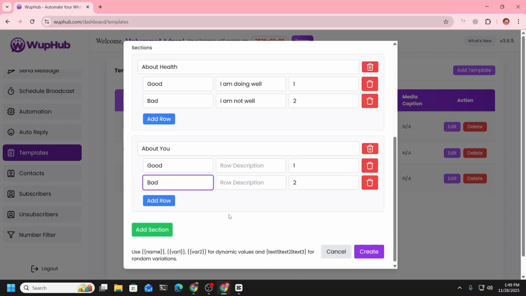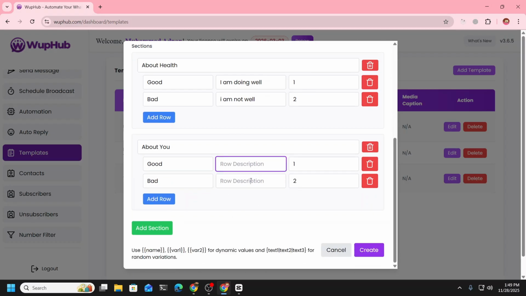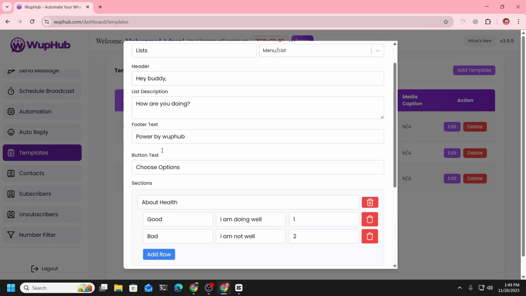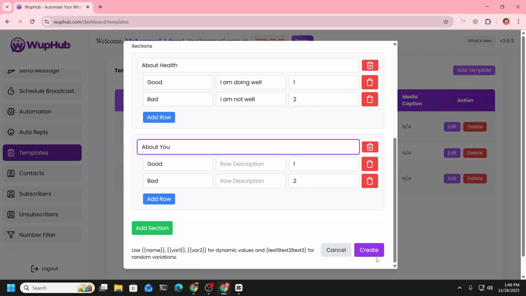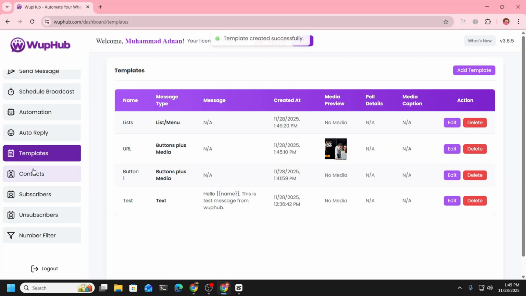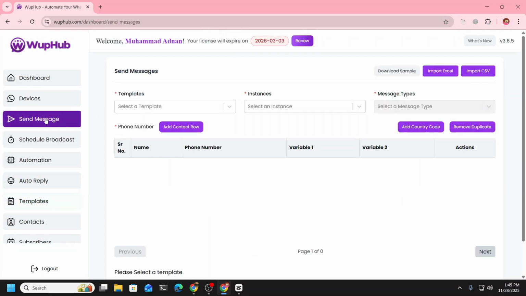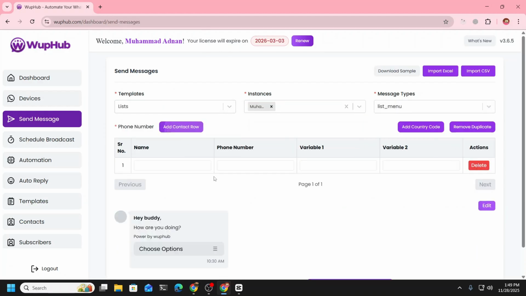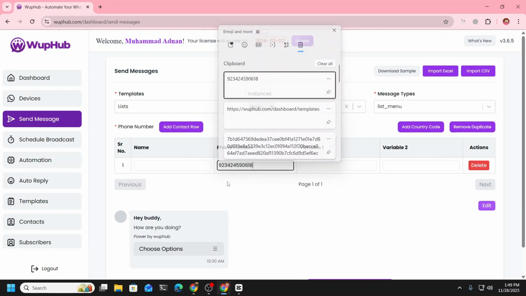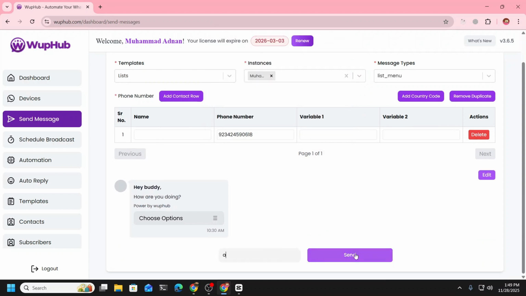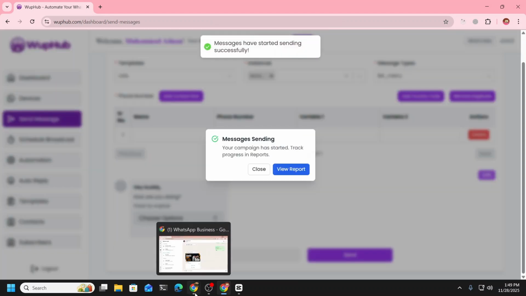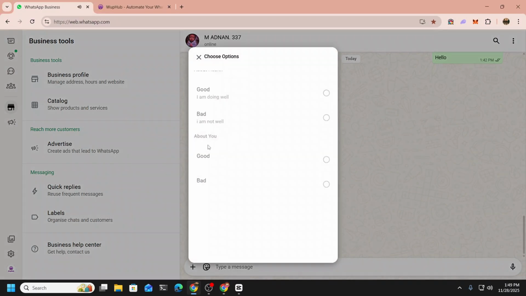So you can add anything. These rows are optional. Section title is optional. I'm just trying to show you. And let's create. List, add the message, send, and you can see the message I have got.